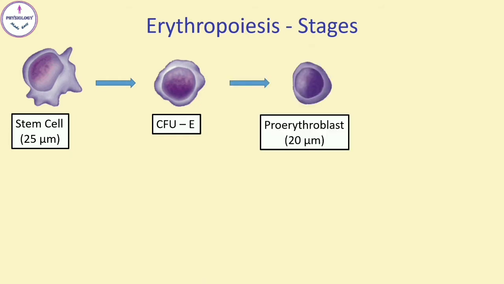Next is proerythroblast. It is the first cell derived from colony forming unit erythrocytes. Diameter is about 20 microns. Its nucleus is large and it occupies cell almost completely. There are about 2 to 3 nucleoli in nucleus. The cytoplasm is basophilic in nature. It undergoes multiple divisions to form early normoblast.